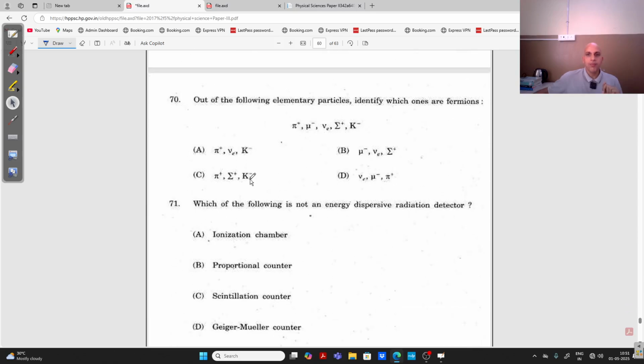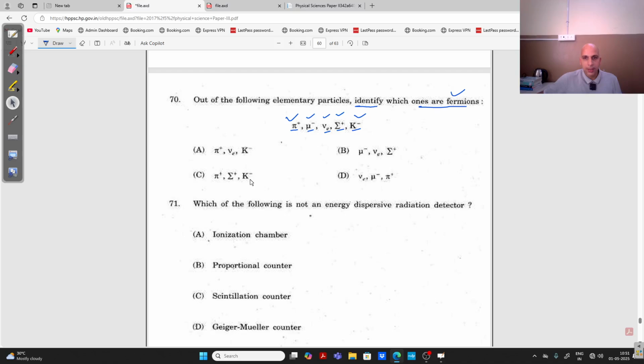Now the next question is: out of the following elementary particles, identify which are the fermions. Now fermions: pi positive, boson; mu, fermion; neutrino, fermion; this, fermion. So except this one, pi positive, right? Or no, sorry, K meson is also a boson. So this one, this one, this one, three.